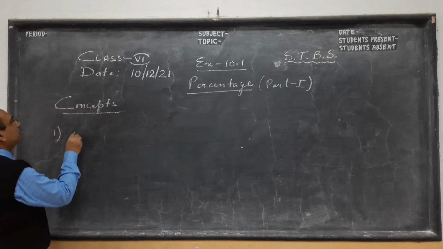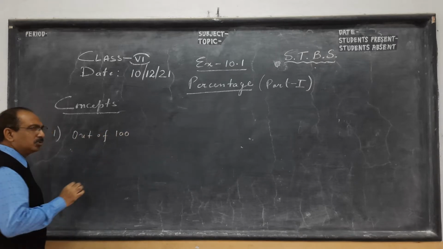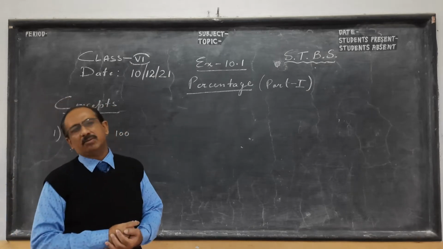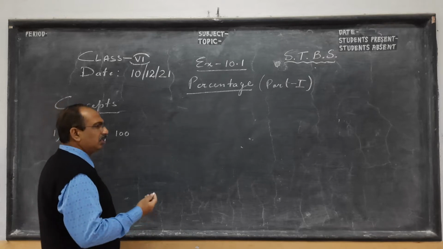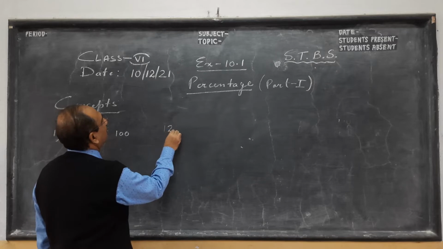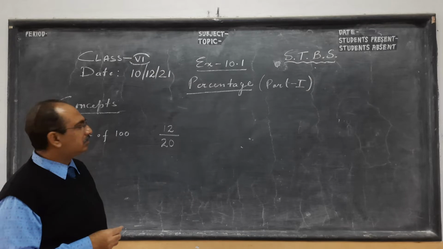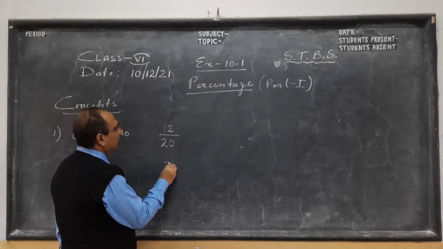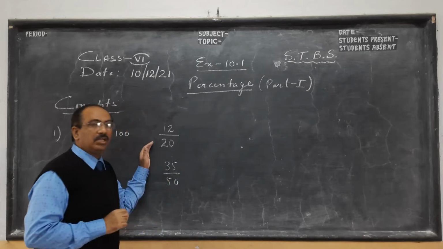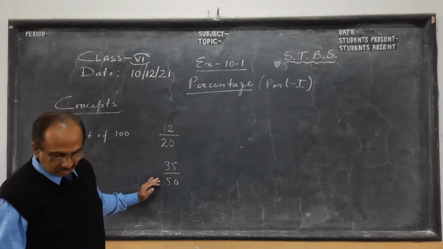First thing, percentage means out of 100. Suppose in an exam, I'll give you one example. We generally don't have exams out of 100. Suppose we have a 20 mark exam, and a child gets 12 out of 20. Now in another school, his friend gets 35 out of 50 in his exam. One has an exam out of 20 and the other out of 50.